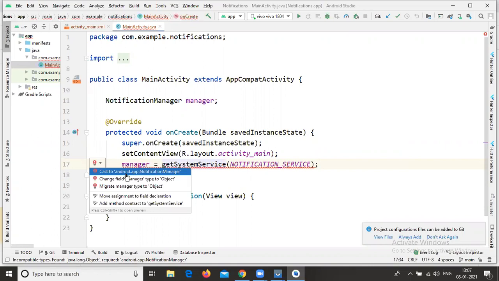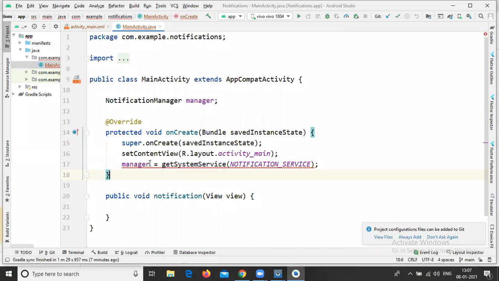If you place your cursor and click Alt+Enter, it says cast to android.app.NotificationManager. Why? Because it is expecting an object. The right side part, that is manager, is the object of notification manager. But the left side part is notification service. So these two properties are not equal, and that's why it is asking for typecasting. So just click here, Alt+Enter.